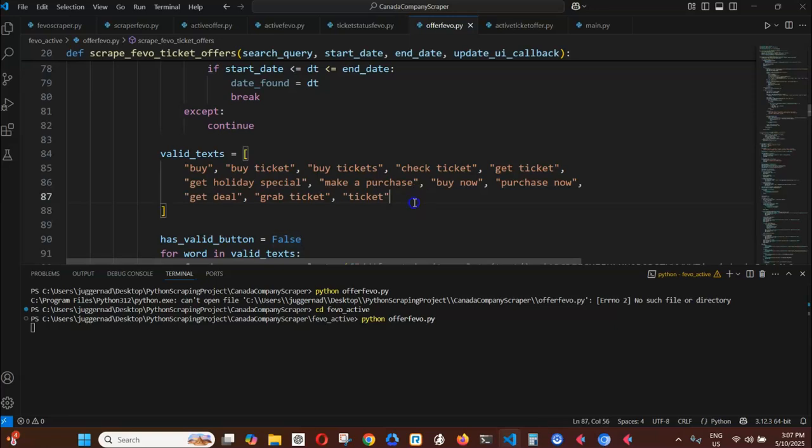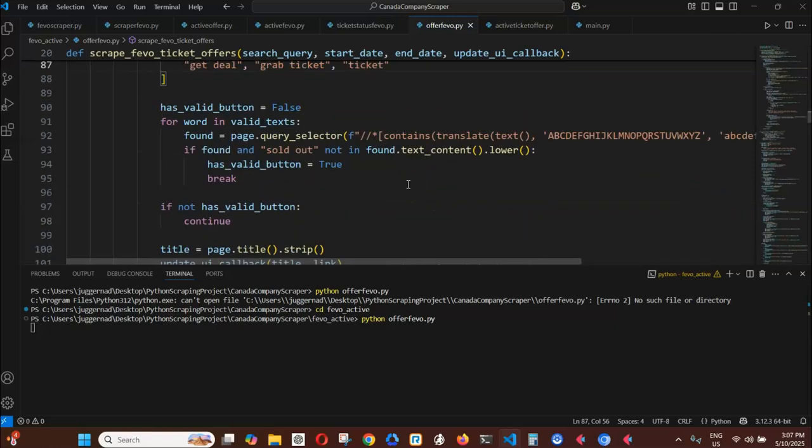All the buttons on that page of FEVO ticket offers, if they have a buy button, buy tickets, check ticket, get holiday special, make a purchase, buy now, purchase now, get deal, grab ticket, or just a ticket button, or any kind of button on an active FEVO ticket offer, the app is going to grab the link. The link is available on the address bar of that page. It will grab it and then put it on our table.